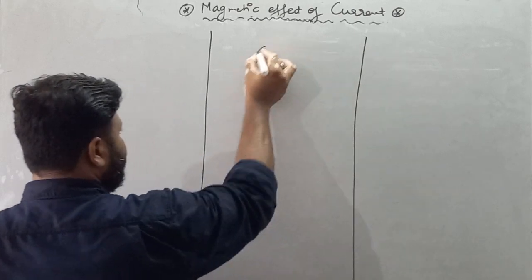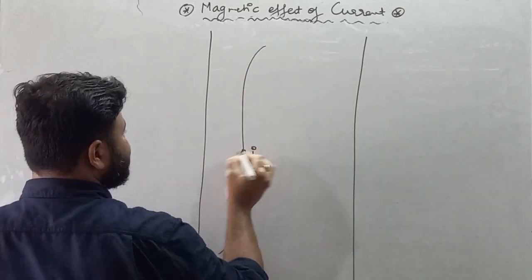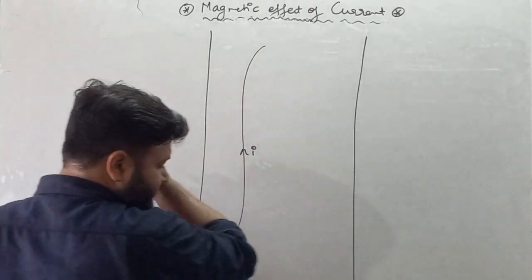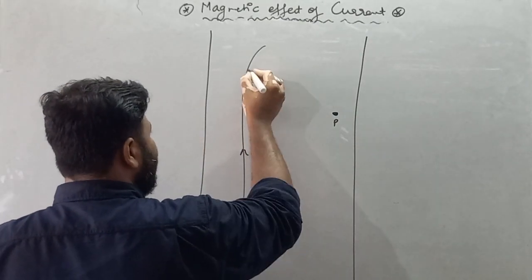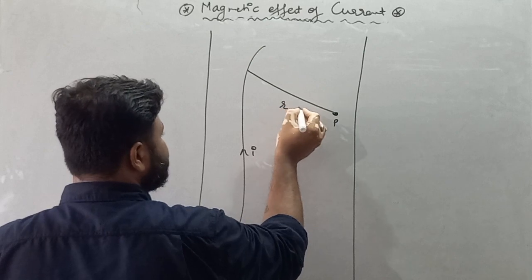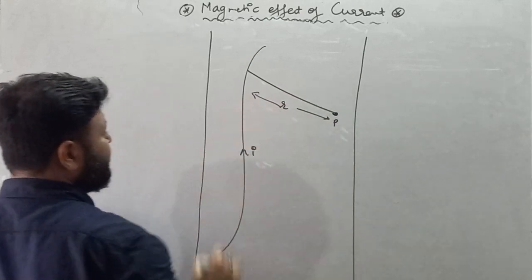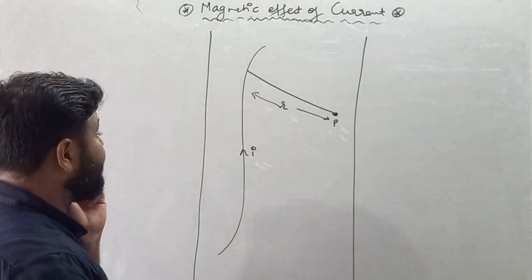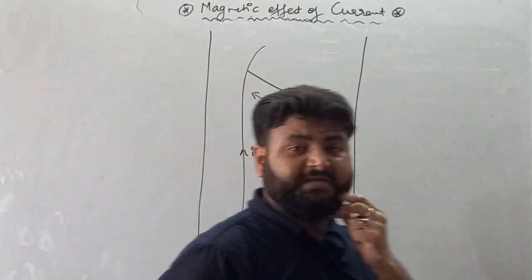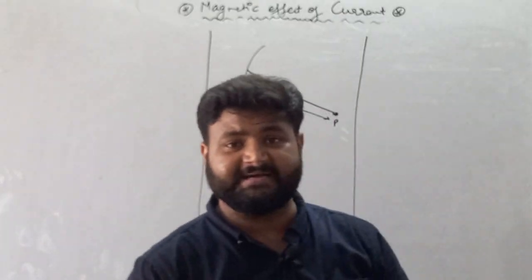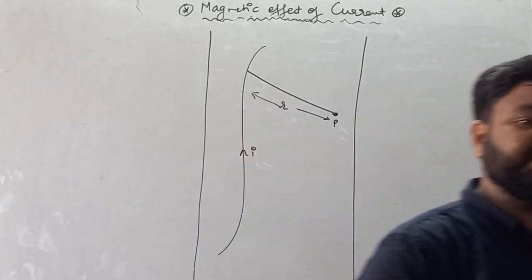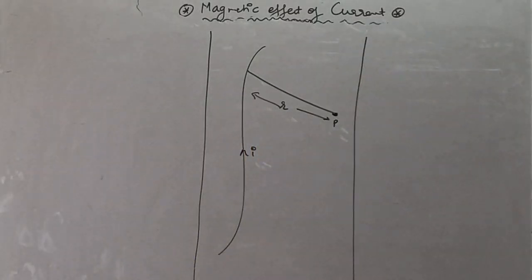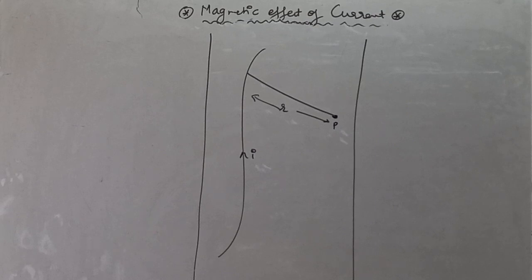Let's suppose we have a conductor in which current I is there. We have to find the magnetic field at point P, which is r distance apart from this conductor. We wish to find the magnetic field at point P due to this current carrying conductor, and we are all aware that the magnetic field created under the presence of flow of current is called an electromagnetic field, my dear student.